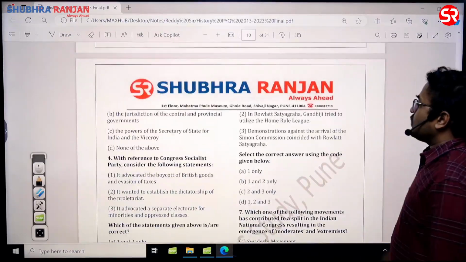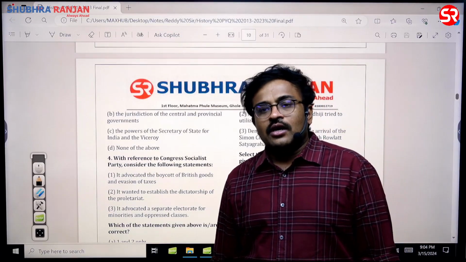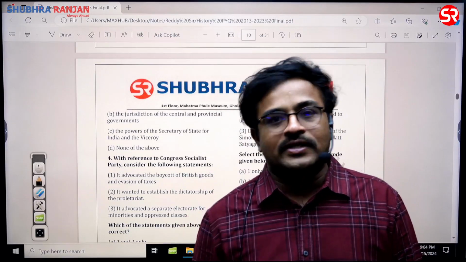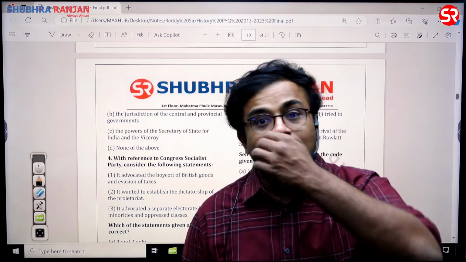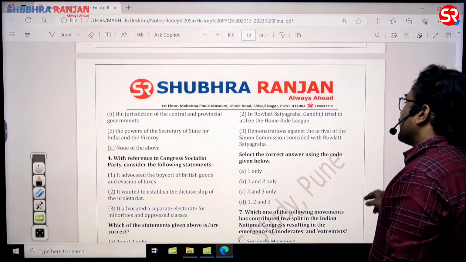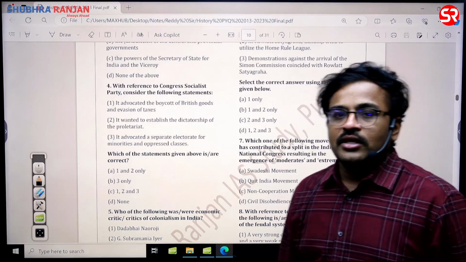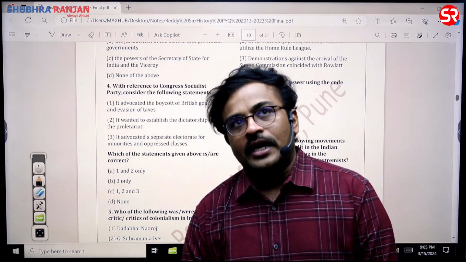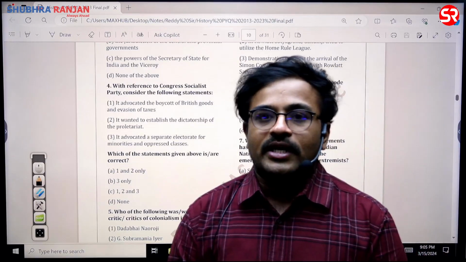Second statement is in Rowlatt Satyagraha, Gandhiji tried to use the Home Rule League. Yes, because his movement was not accepted by the Indian National Congress. He tried to use the Home Rule League, sir. Along with that, he also established one organization of his own, which is called the Satyagraha Sabha. So the second statement is correct. Then demonstrations against the arrival of the Simon Commission coincided with Rowlatt Satyagraha. In fact, they are distant by nearly 7 to 8 years, sir. 1919 or 1918 is the year when Rowlatt Satyagraha was conducted, whereas the Simon Commission protests were conducted in 1927.